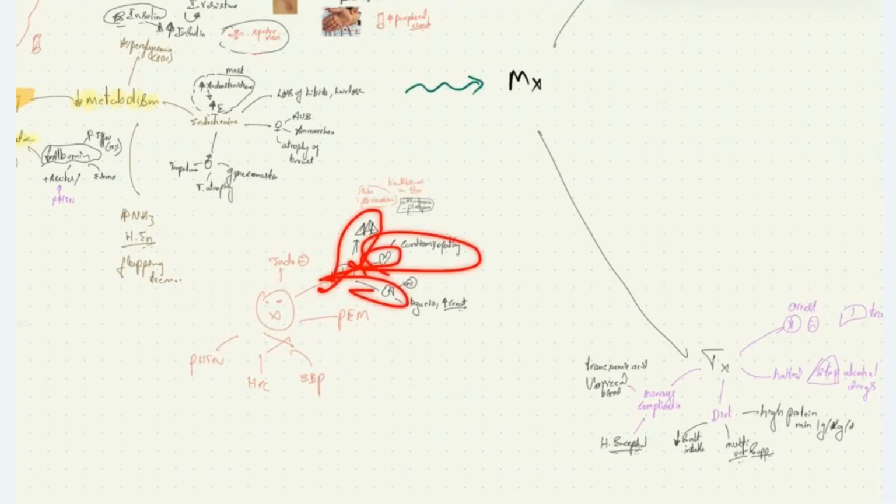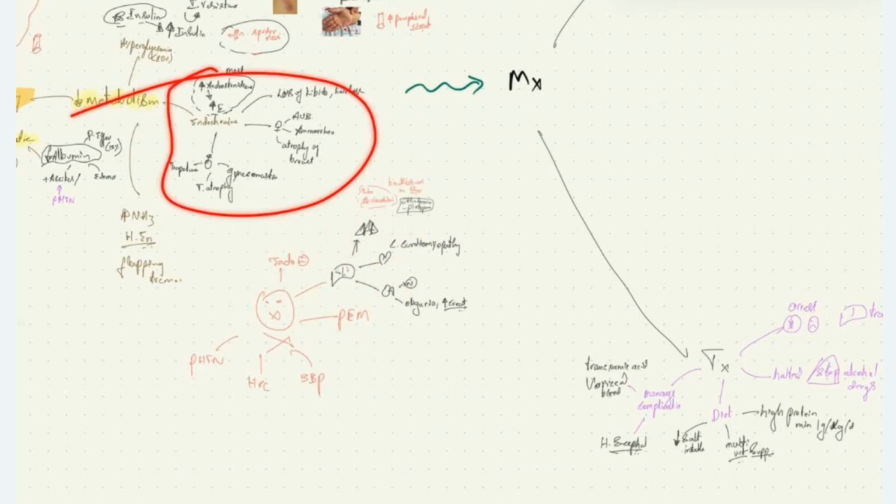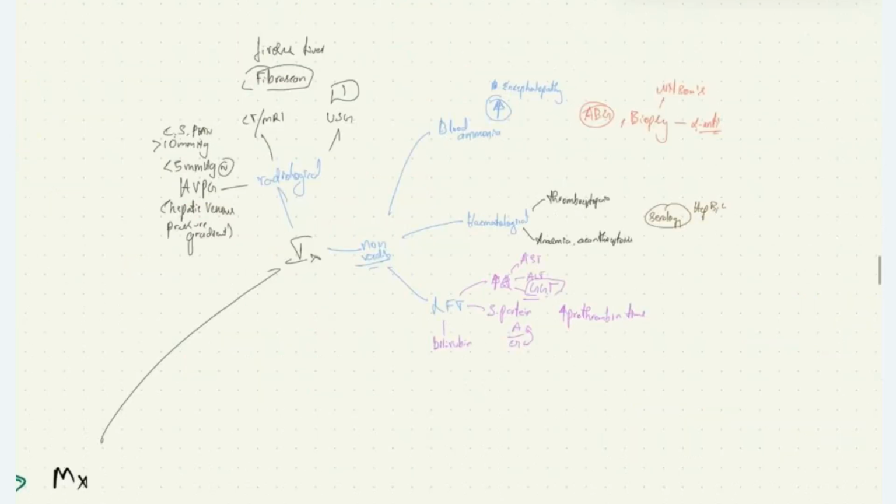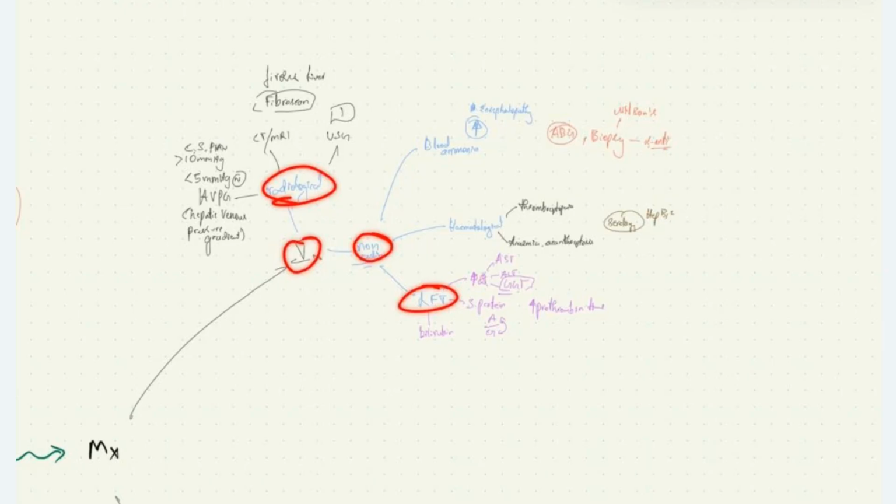The investigations we do, non-radiological and radiological. Non-radiological, LFT will be grossly impaired. Hematological, we have thrombocytopenia, anemia, and acanthocytosis. Increased blood ammonia levels if the patient has hepatic encephalopathy. ABG will be indicated in hepatopulmonary syndrome. And we do biopsy if we suspect Wilson's disease, alpha-1 antitrypsin deficiency, and so on. Radiological examination, we can do USG, CT, MRI, and hepatic venous pressure gradient. If it is more than 10 mmHg, the patient will have clinically significant portal hypertension.